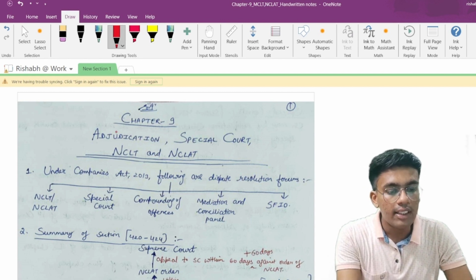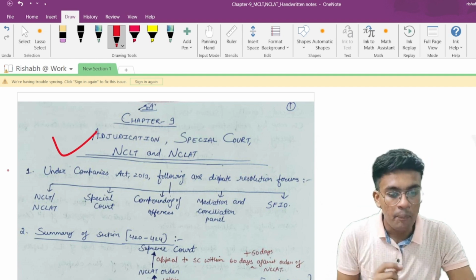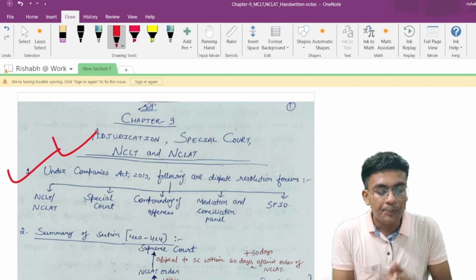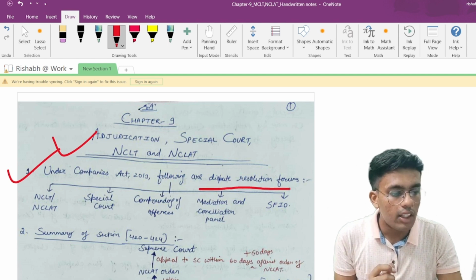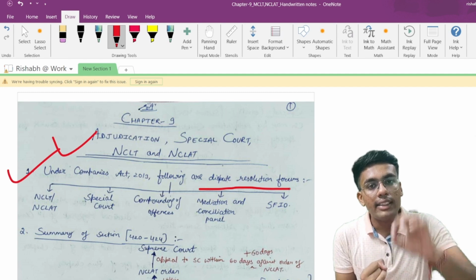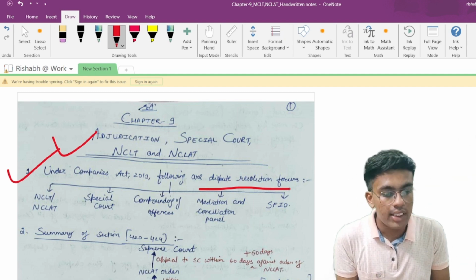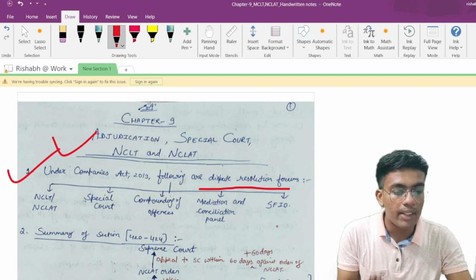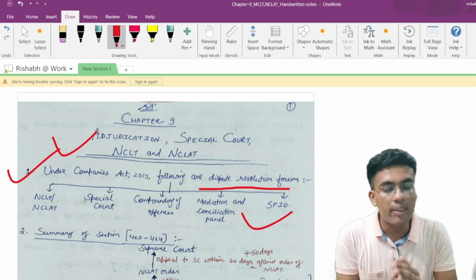Now let us start with chapter number 9, which is adjudication, special courts, NCLT and NCLAT. Under the Companies Act 2013, there are the following dispute resolution forums. That is, if an order has been passed by the ROC, then against that order either you can make an appeal, or you can go with compounding of that offense, or there may be special courts, or there is SFIO. So we are going to understand each and every point in detail.